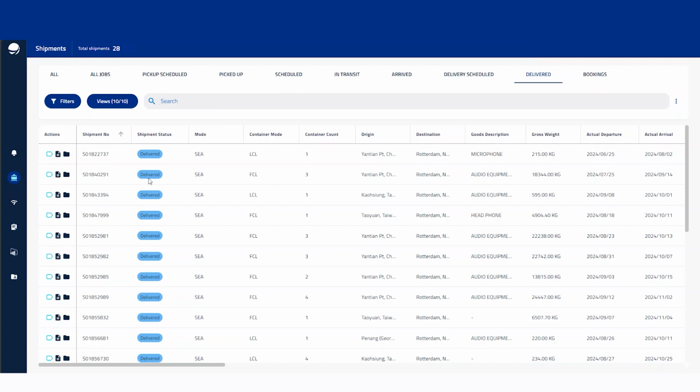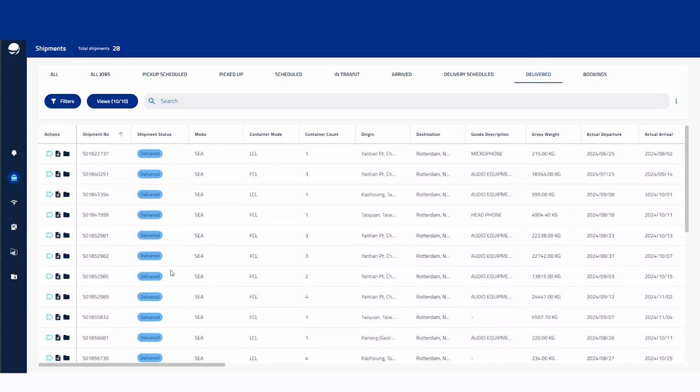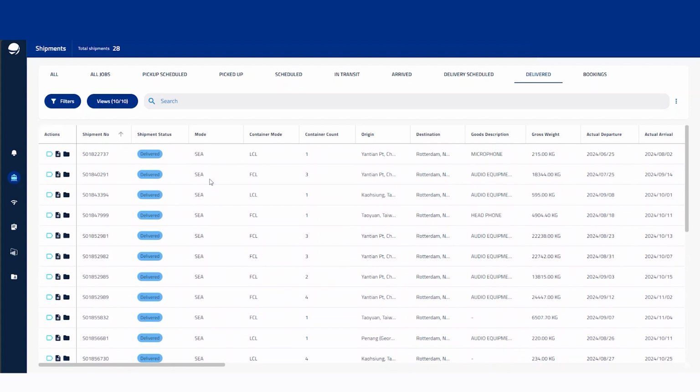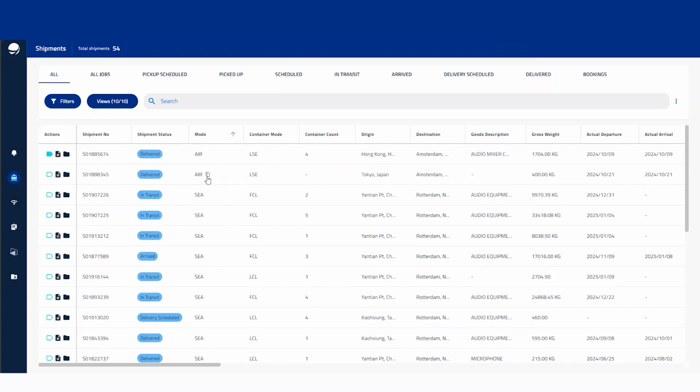Playing on the delivered shipments now, we can scroll down. We can see all of the statuses here. The shipment statuses are delivered. We can then see the modes of transport here as well. All of the ones on the delivered appear to be sea. If I head back to all, let's click this option to sort it. We have got some air shipments as well here. So it's a nice option where we're able to sort this from high to low or in alphabetical order, and we're able to see air and sea shipments.